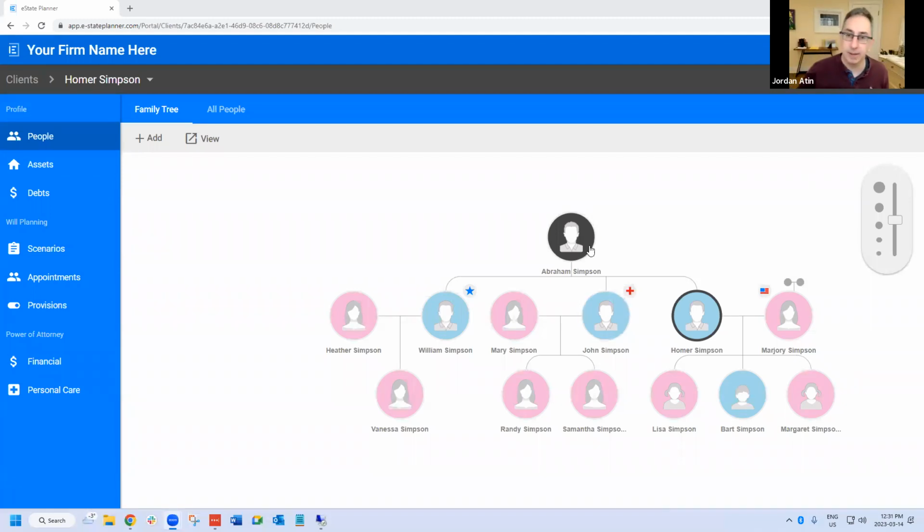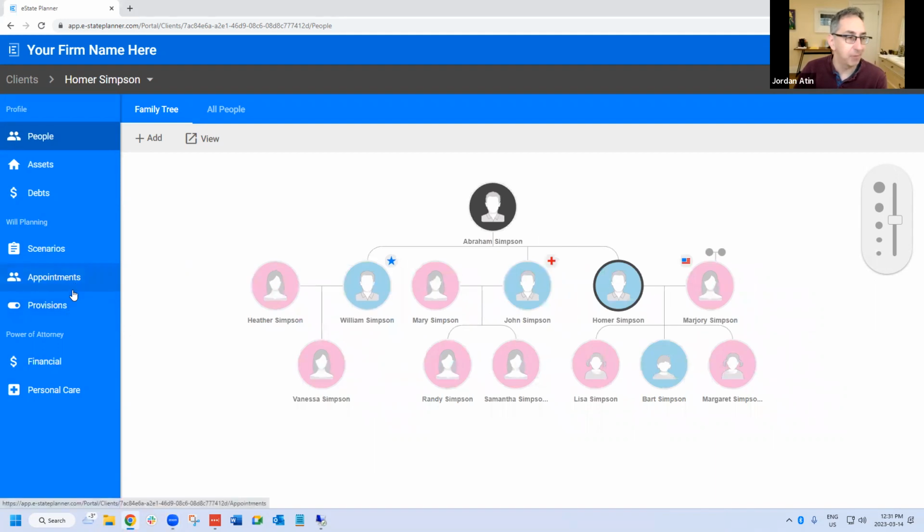So you should be able to see my screen. We have Homer on our screen, and you can see the family tree. You're well aware of those things. So we're going to concentrate on this tab here, the provisions tab. That's going to handle certain decisions that we want to make throughout the will, things that might not deal with gifts so much as more general provisions. So that's why they're in their separate tab.